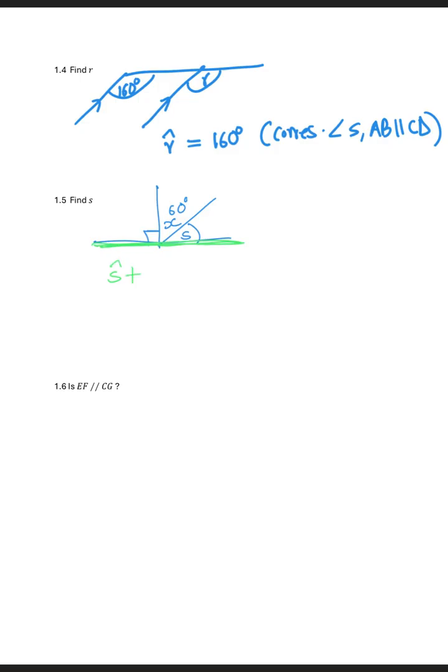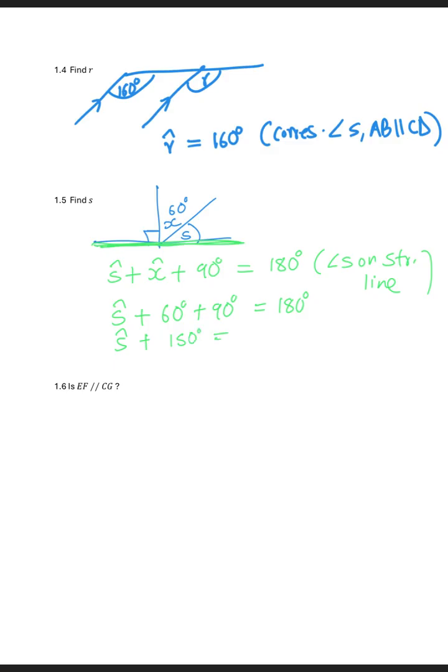So angle S plus angle X plus 90 degrees is equal to 180 degrees, angles on a straight line. Therefore angle S plus 60 degrees plus 90 degrees is equal to 180 degrees. Angle S plus 150 equals 180, and then angle S is equal to 180 degrees minus 150. Therefore angle S is equal to 30 degrees.